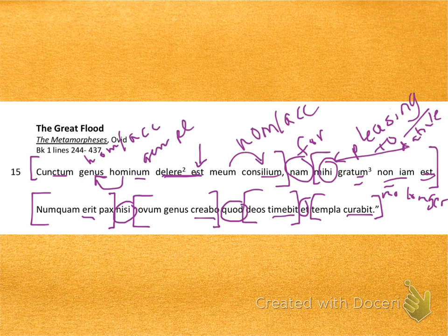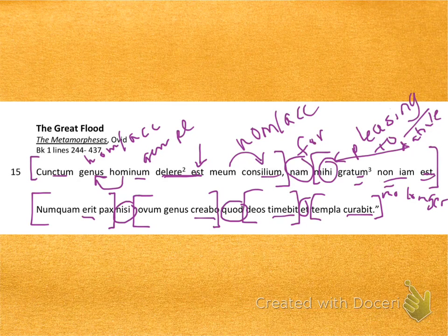Now I'm going to focus on each clause. The first one is comprised of a nominative case noun and a form of the verb to be. Erit, with its eri, is in the future tense. Remember that the third person form of the verb to be can be translated by saying there will be. There will be numquam, never, pax.